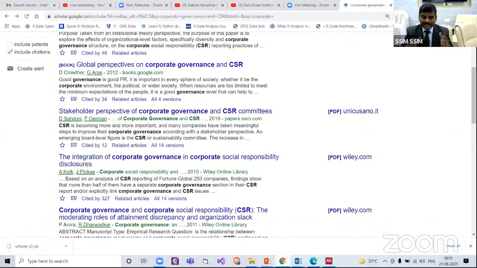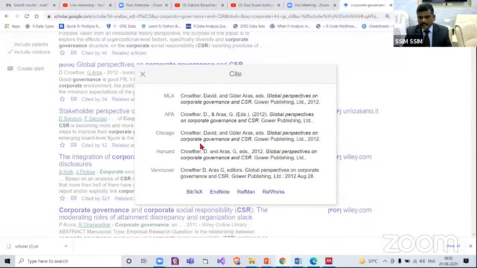Now, what I have explained is this: Global Perspectives is the book we want to cite. We clicked this cite button, the double quote icon. Then usually we were copying and pasting it into our document, but now we want to use the reference manager.